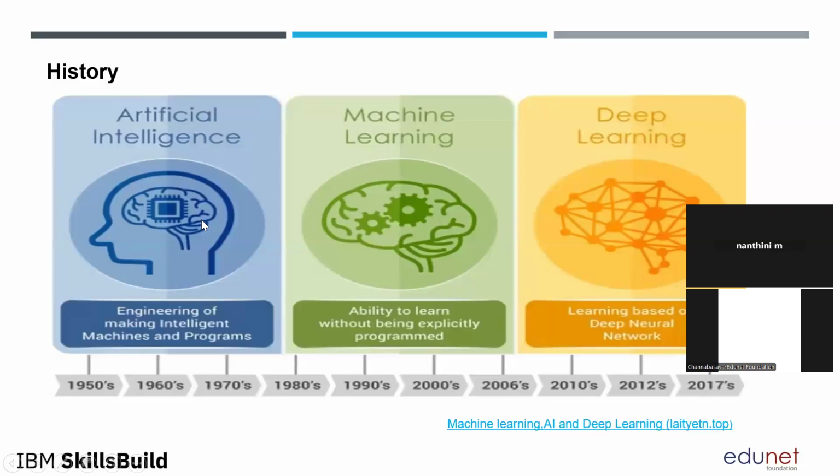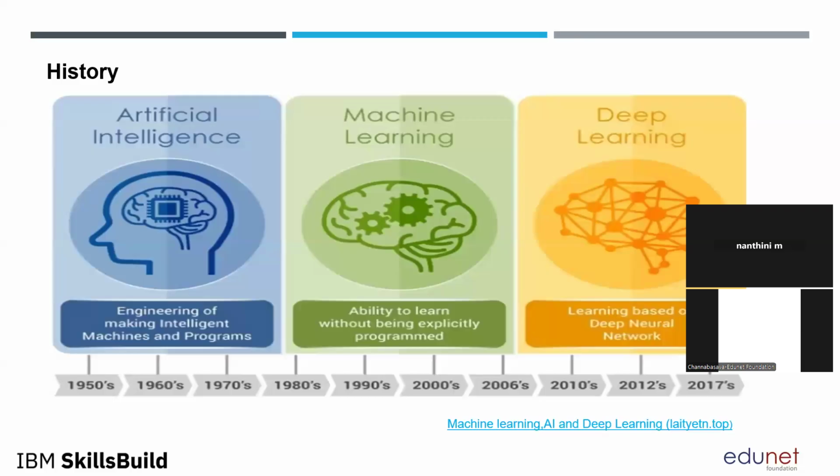You can ask, ma'am, is this the only way to achieve AI? Machine learning is one of the ways to achieve artificial intelligence, and it is one of the powerful ways. There are multiple ways to achieve AI. It is a subset of artificial intelligence, and it is the capability of making the machine learn from data without explicit programming.